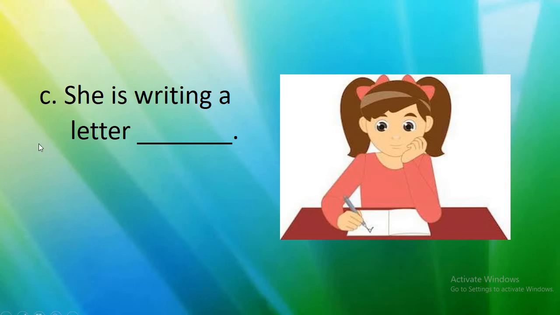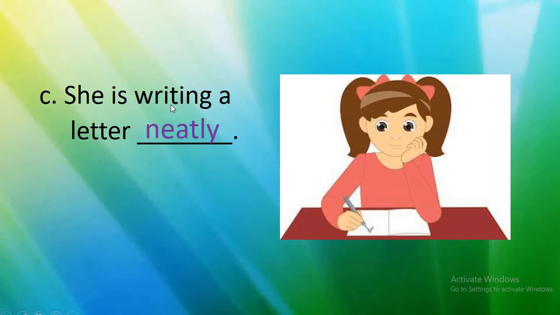How will she write? So, she is writing a letter neatly. Neatly she is writing. So, the action word here is writing. And neatly tells more about the writing.